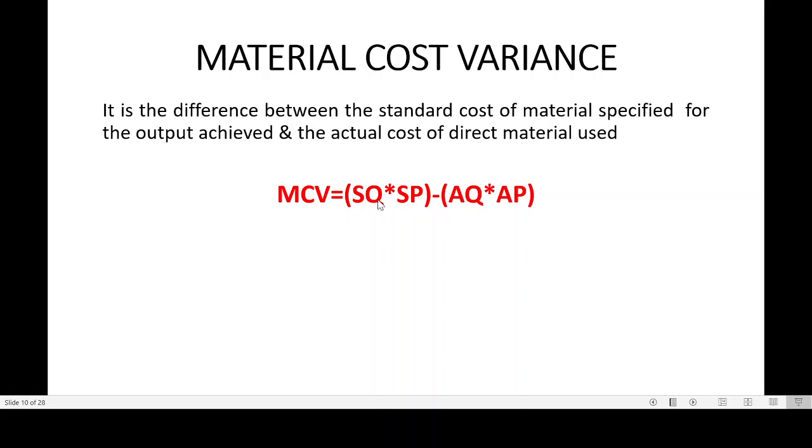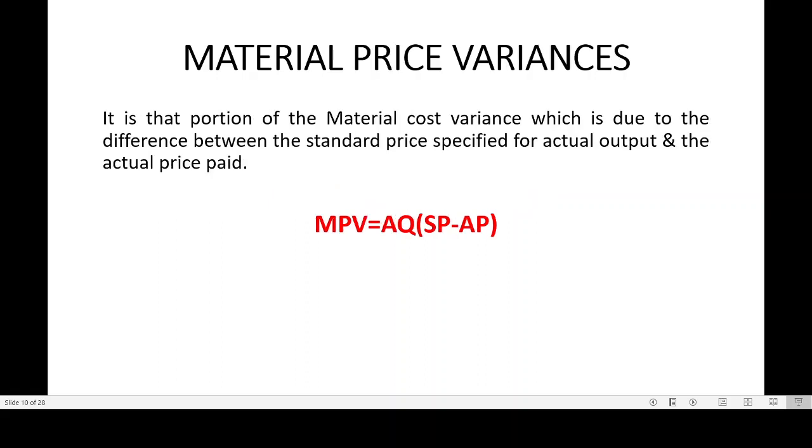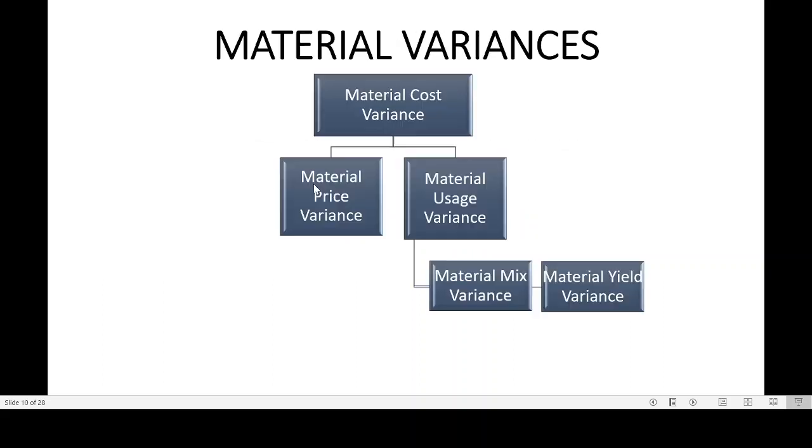This is nothing but cost. Quantity into price becomes total cost. So this is standard cost minus actual cost. That is your actual formula. This is the main material variance, the total material variance you can say. Now there are subparts of this. Material cost variance has two parts, price and usage. As I said, there are two elements which are considered, one is price and another one is quantity. So according to that, there are these two variances.